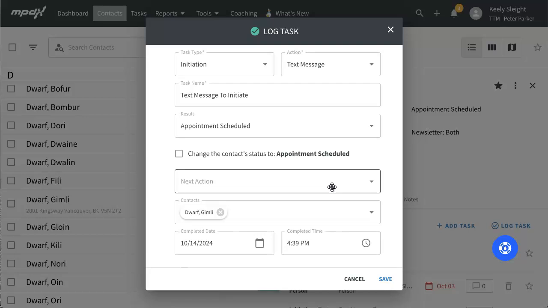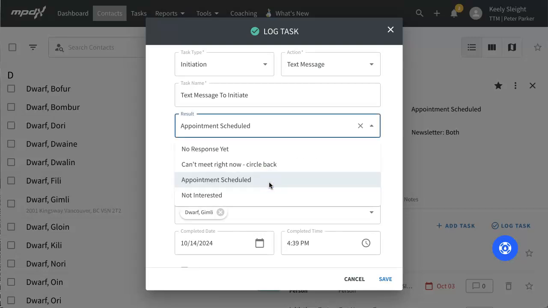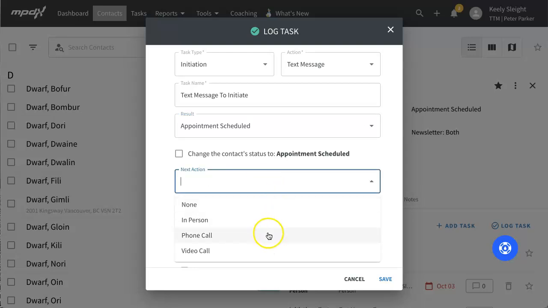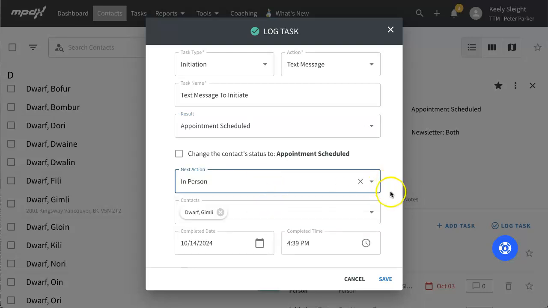When you're logging or completing a task and want to create a follow-up task, you can use the Next Action option. For this example, I'll choose a Next Action appointment before I hit Save. Then MPDX will pull up an Add Task screen where I can enter the information.